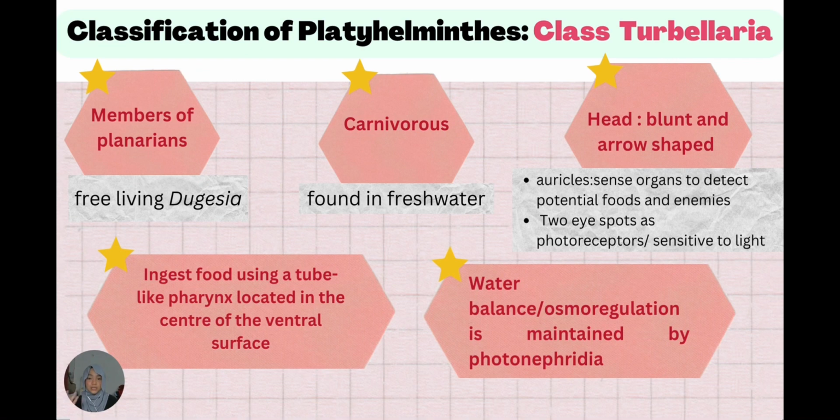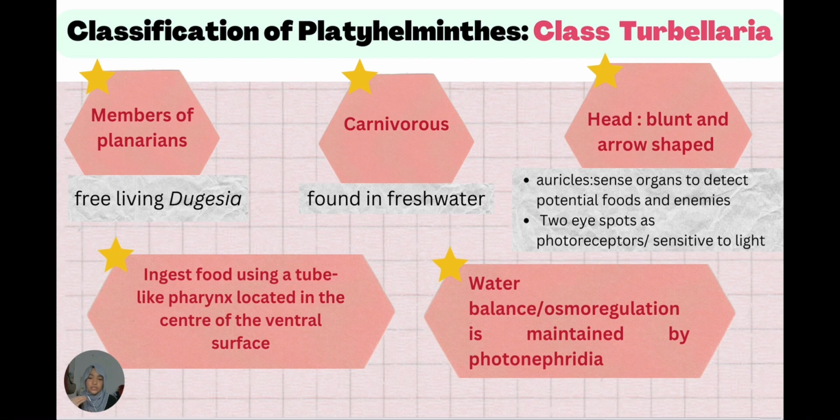So the next class is class Turbellaria. They are members of the planarians. They are free living, which means they do not depend on other organisms to survive. They are carnivorous and can be found in freshwater. Their head is blunt and arrow-shaped.